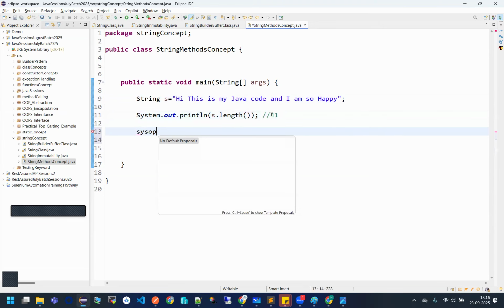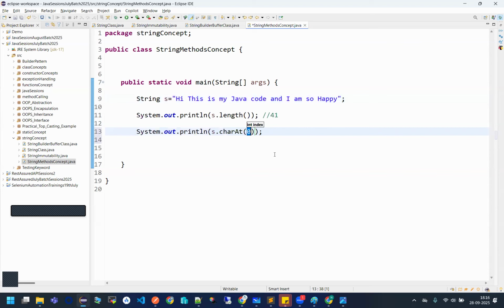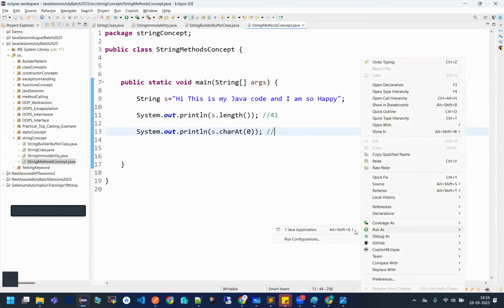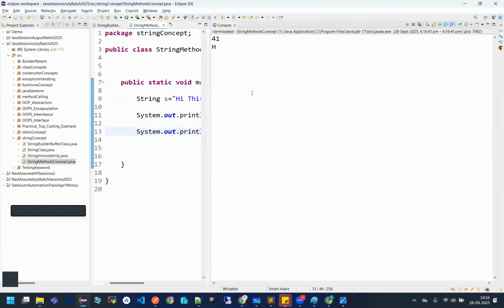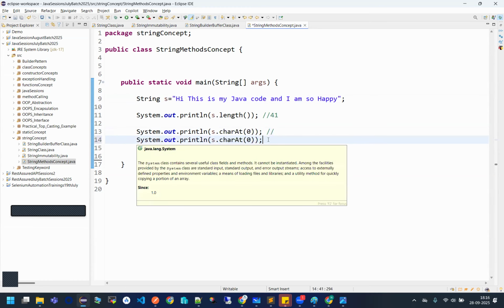How about if I want to go to a particular index and fetch the character? If I want to fetch the character from the 0th index, first index, second index, there is a method: s.charAt. You have to provide the index. So I am saying, at the 0th index, what character do I have? See, it is giving me H. Perfect. If I say print the value at my 9th index also.